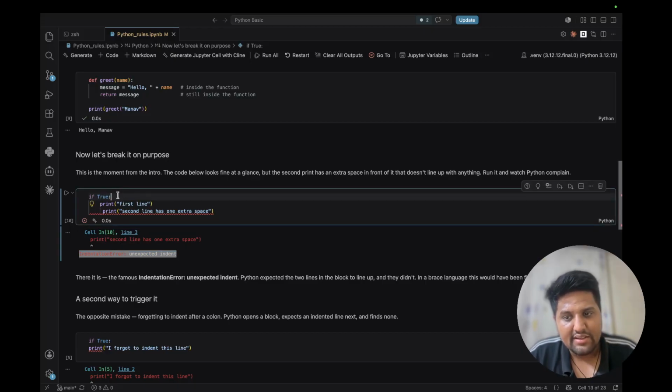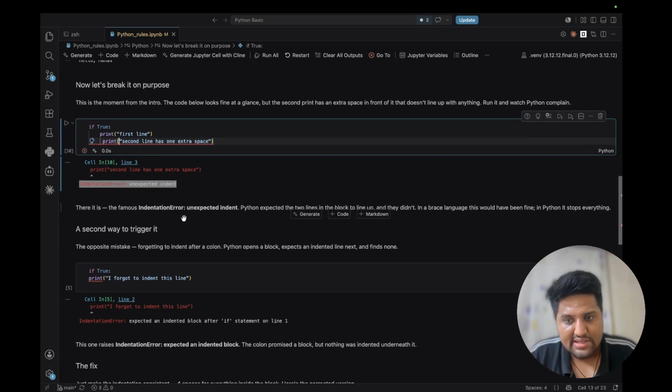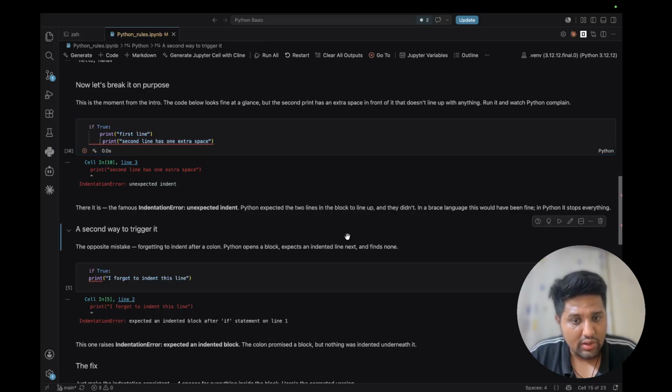In other programming languages, you cover the entire block inside brackets. But in Python, indentation is the bracket. That you can remember. And indentation equals 4 spaces. Either you can use a tab or you can use 4 spaces. That's it. This is the famous indentation error, unexpected indentation. Python expects the two lines in a block to line up, and they didn't. In a bracket language this would have been fine. So in Python, it stops everything.